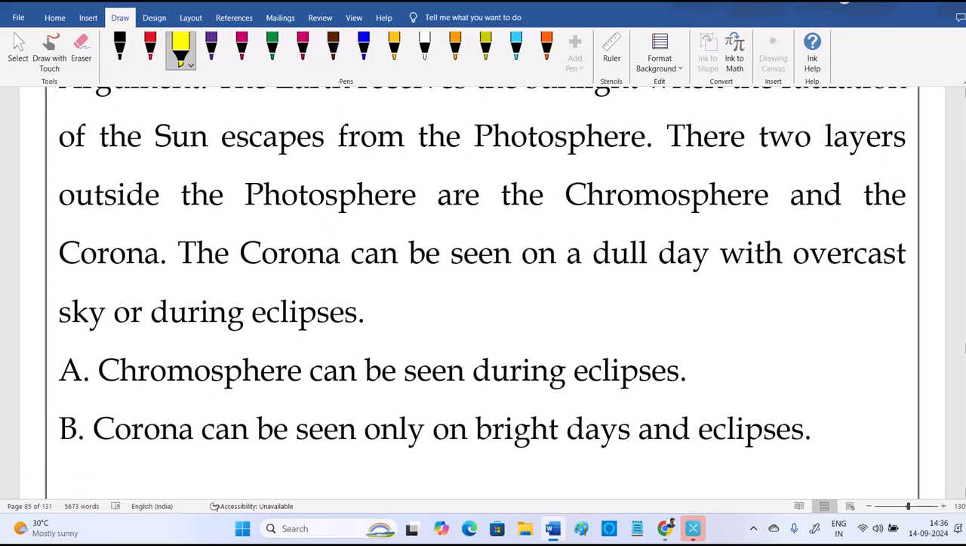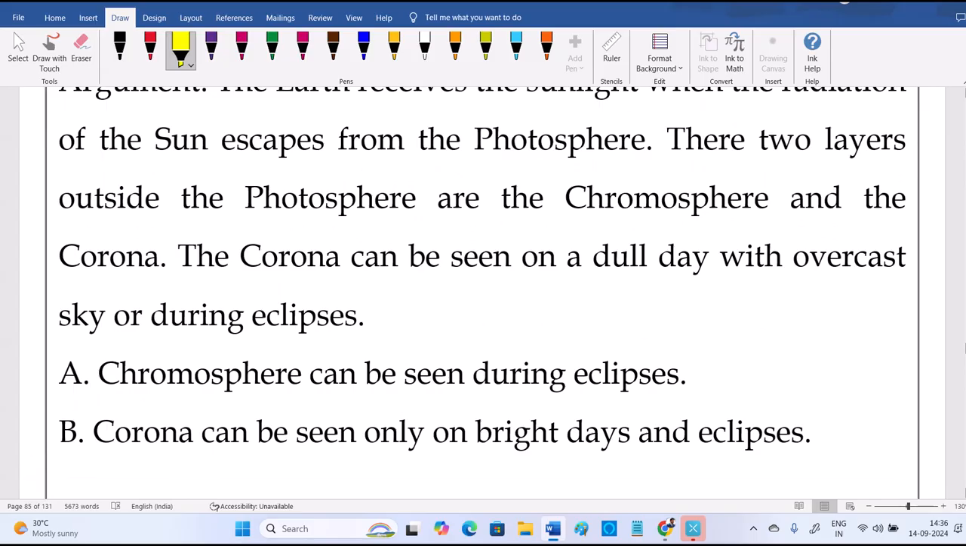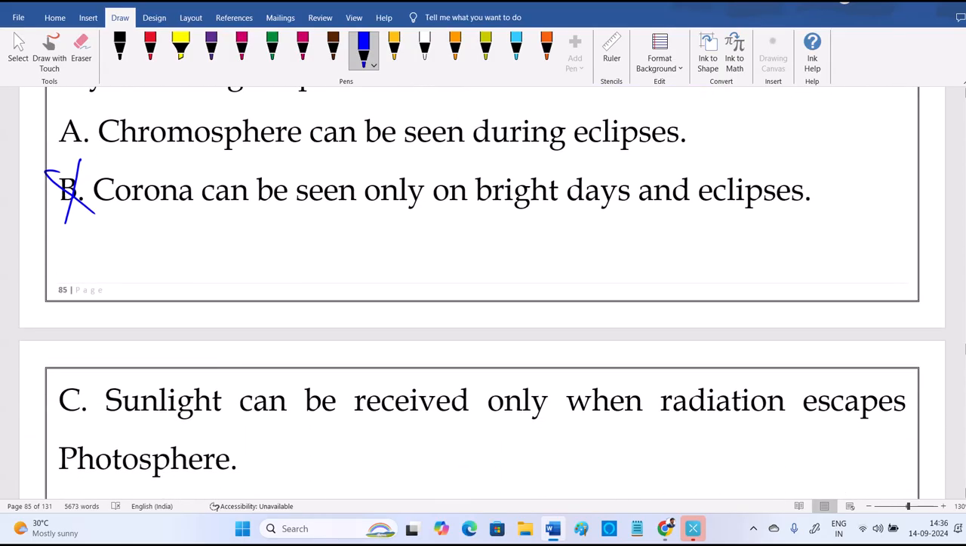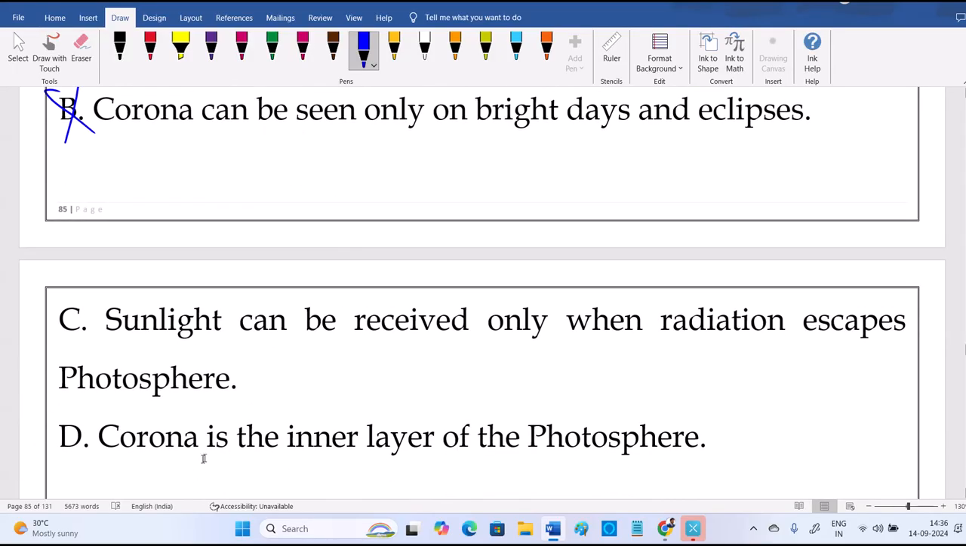Now, first one: chromosphere can be seen during, is that what they mentioned? Corona can be seen only on bright days. What is given in the question? It can be seen on dull days. So the second one is wrong. Next, corona is the inner layer of the photosphere. They said the two layers are outside the photosphere, chromosphere and corona, but this says inner. Wrong. Now C: sunlight can be received only when radiation escapes.